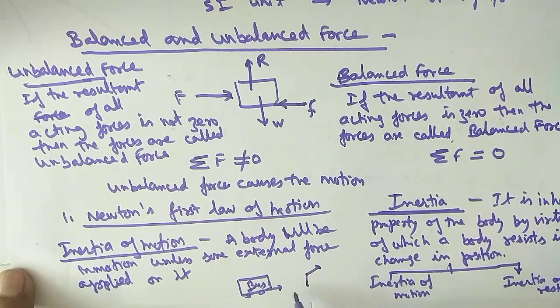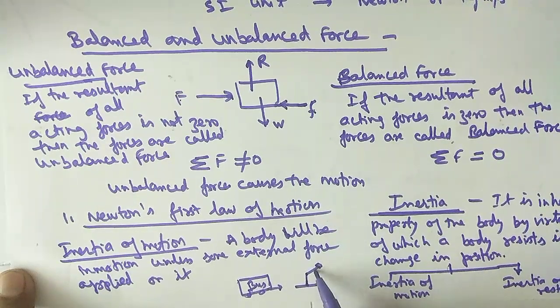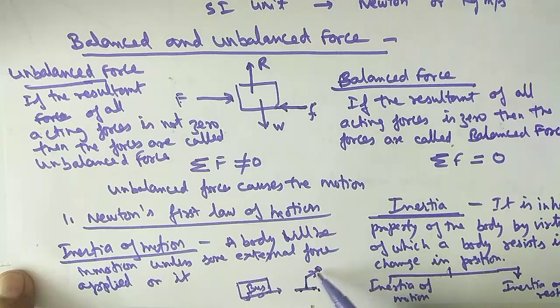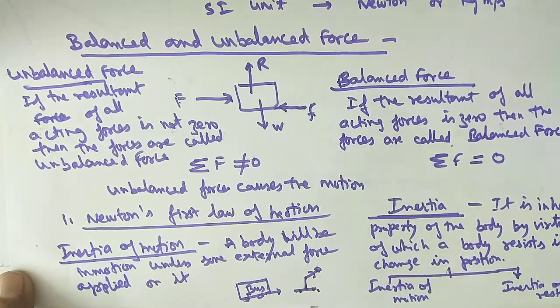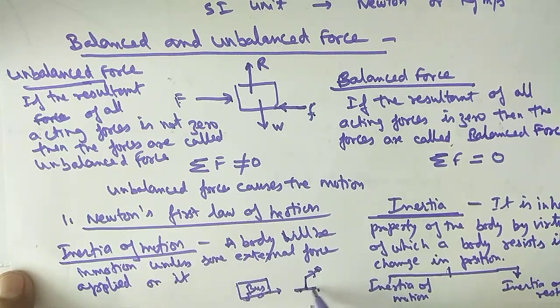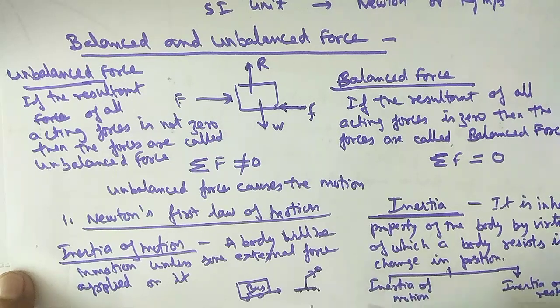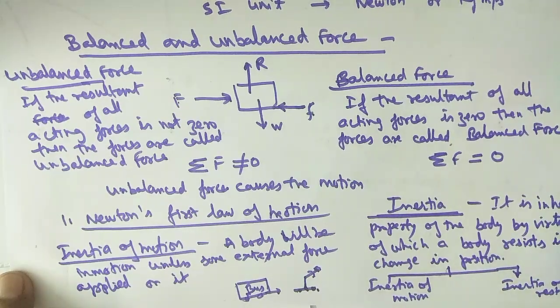Actually, what happens when you are sitting in the bus? Your lower portion of the body is in close contact with the surface of the bus, and your upper portion is also. So when the bus stops, your lower portion, which is in contact with the surface of the bus, will also stop suddenly, but your upper portion will continue in motion. That's why you fall in the forward direction. There are so many examples you can read. Now, that was the inertia of motion.